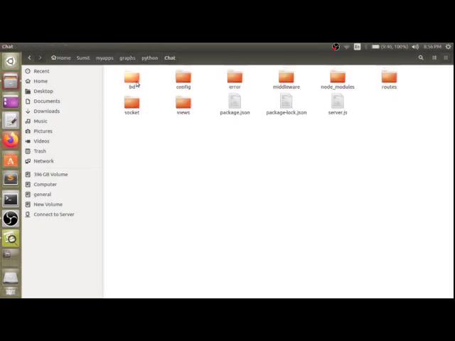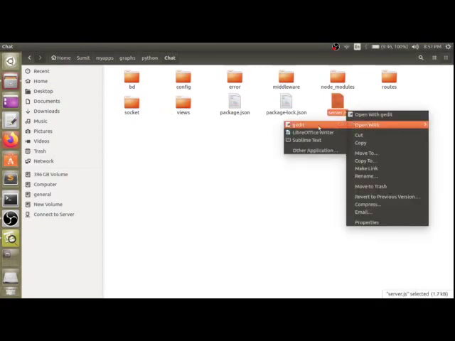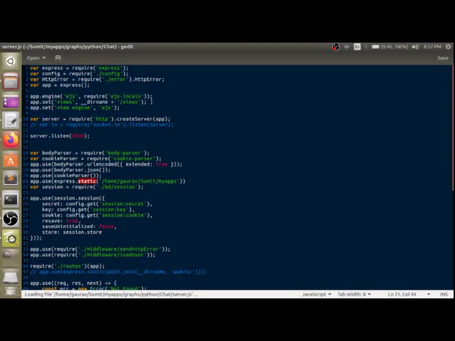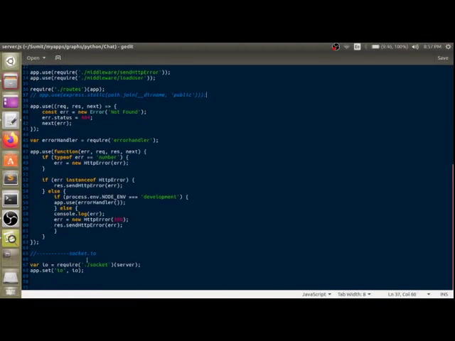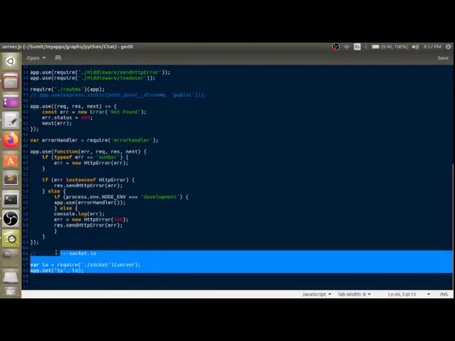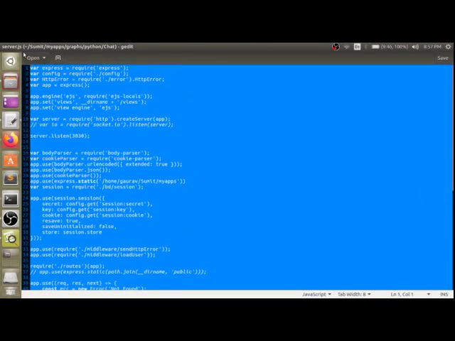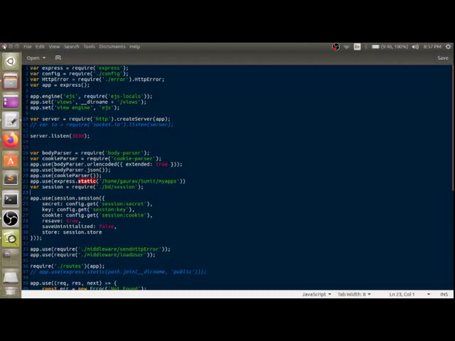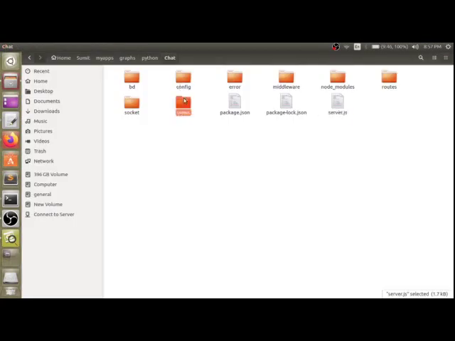Now the chat part. Here you can see all the scripts are done, and here we are using EJS, and here you can see it is running, as well as the socket.io programming. Socket.io helps us to do the chat. When a person is trying to type, the other person will get the typing message. This helps us to chat very fast.